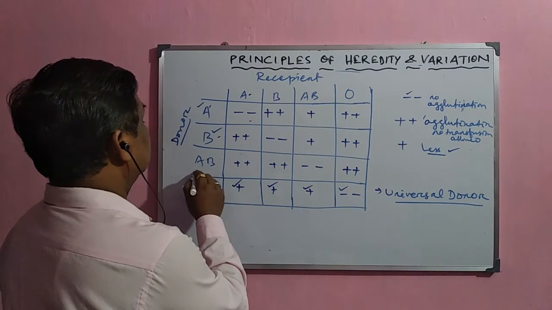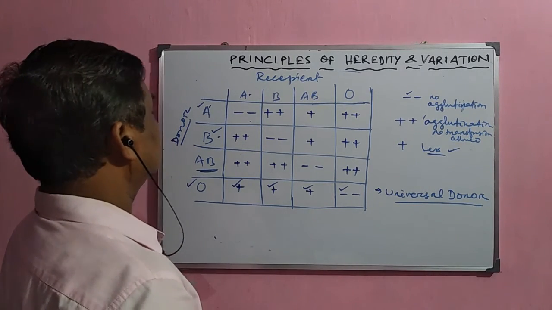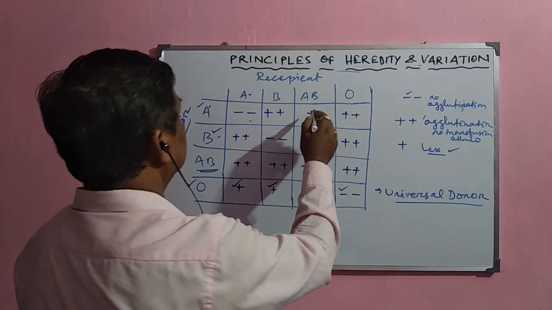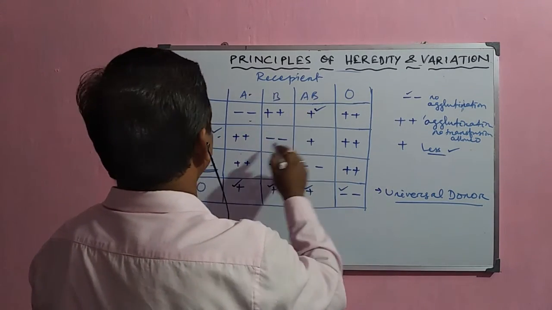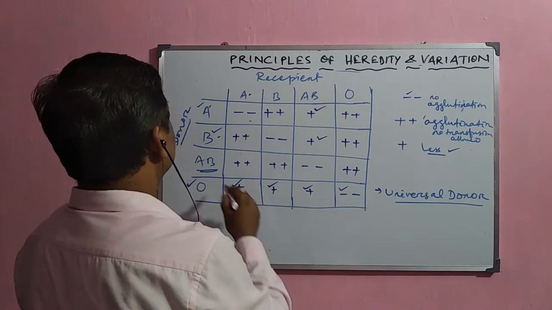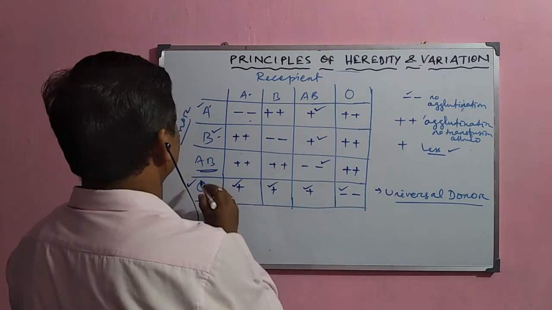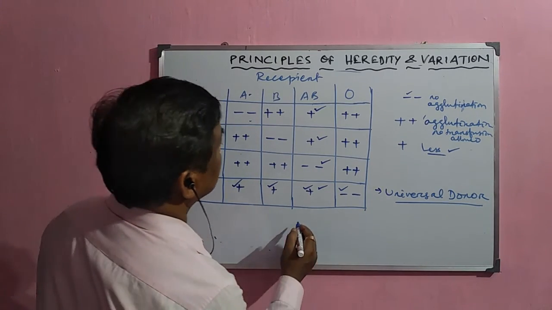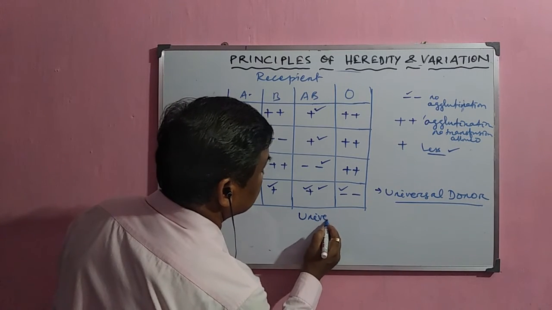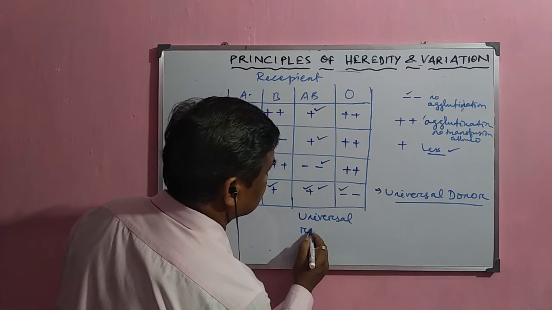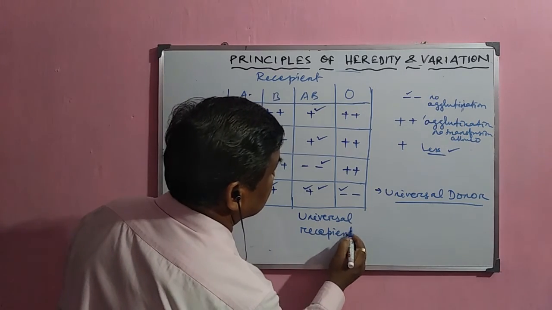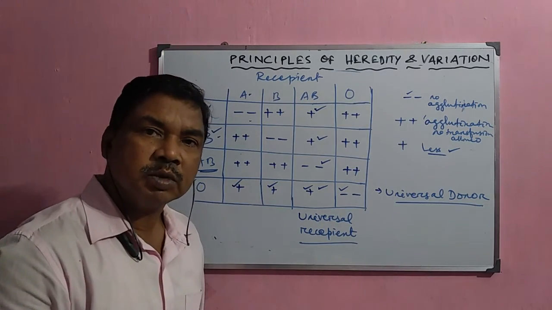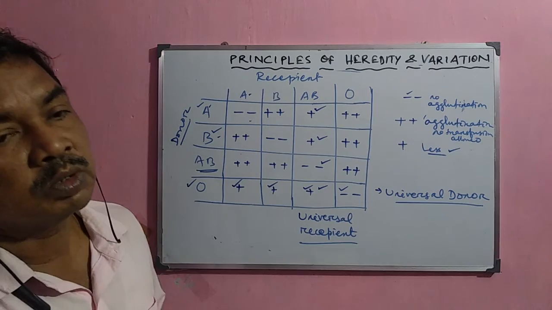Now this AB blood group can receive blood from anybody. It is a recipient. Look at here. It can receive blood from A, it can receive from B, it can receive from AB, and it can also receive from O. So that is why the AB blood group is called universal recipient. So on the basis of this, we can say that the AB blood group is the universal recipient and the O blood group is the universal donor.